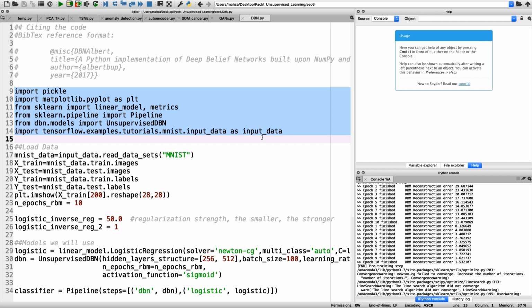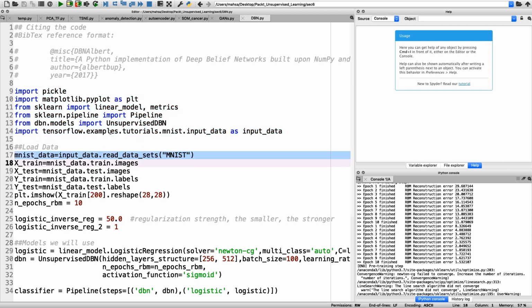The unsupervised DBN module is loaded from the DBN folder included. The MNIST dataset is loaded from the TensorFlow library. Here you can see that the MNIST dataset is loaded from the TensorFlow library that we have already imported.